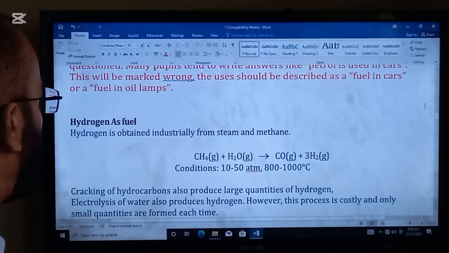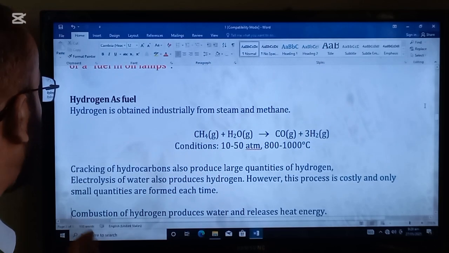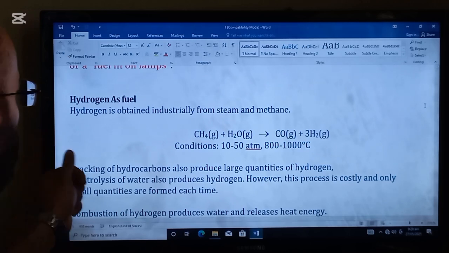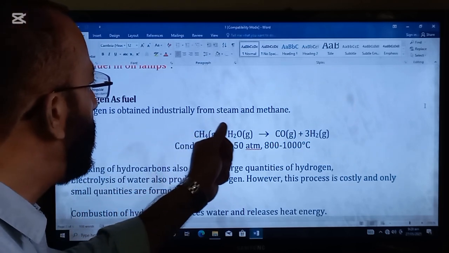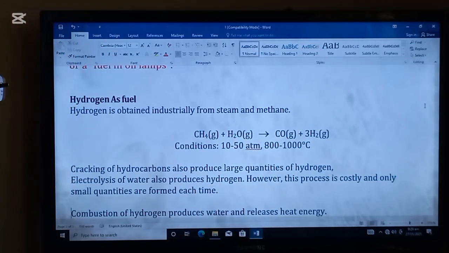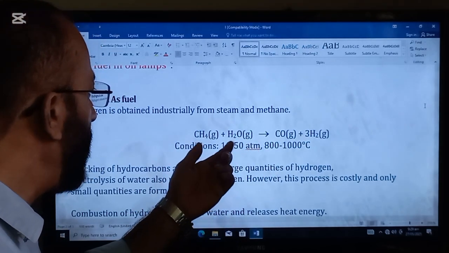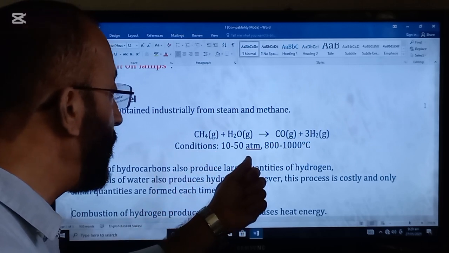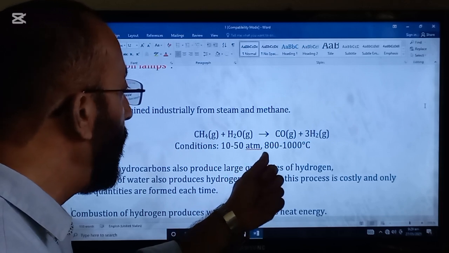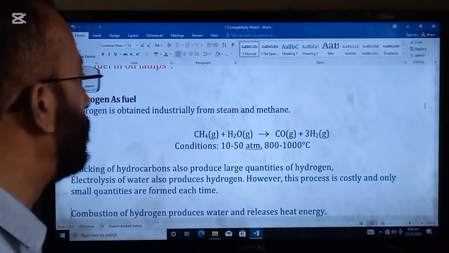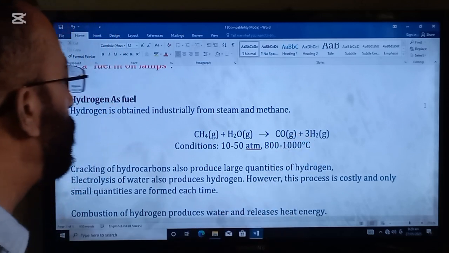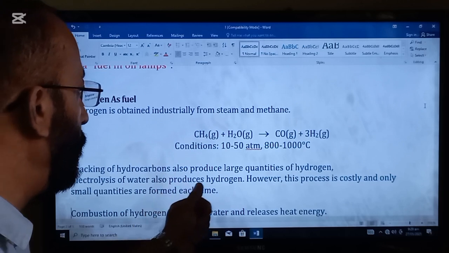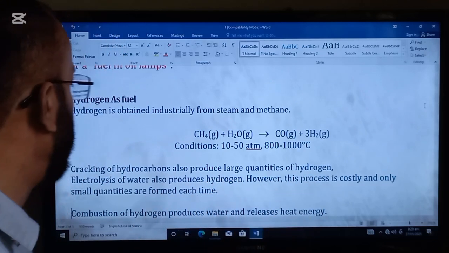Next topic which is going to be started in the lecture is hydrogen as a fuel. Hydrogen is obtained industrially from steam and methane. Here is the reaction. When steam and methane are reacted under the conditions of 10 to 50 atmosphere pressure and 800 to 1000 degrees C temperature, carbon monoxide and hydrogen will be obtained. Cracking of the hydrocarbons also produces large quantities of hydrogen.